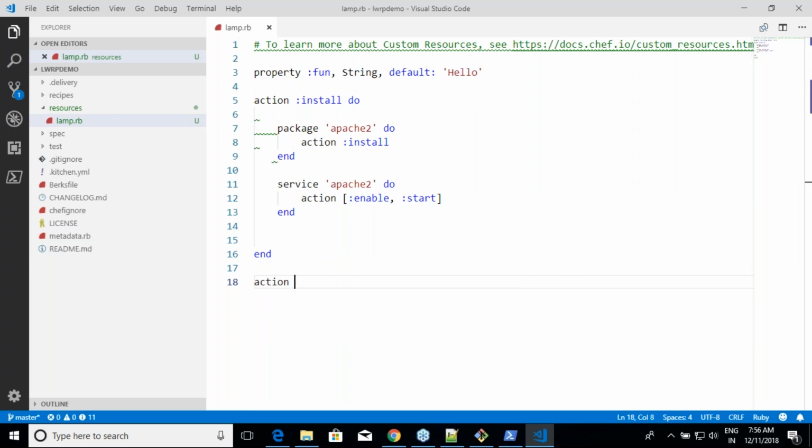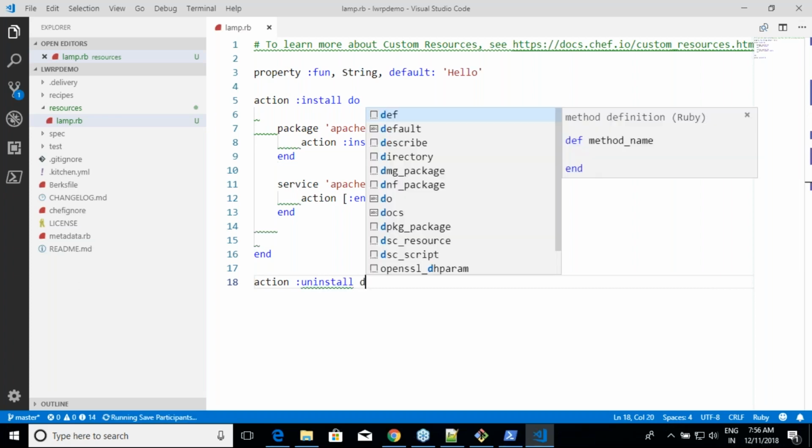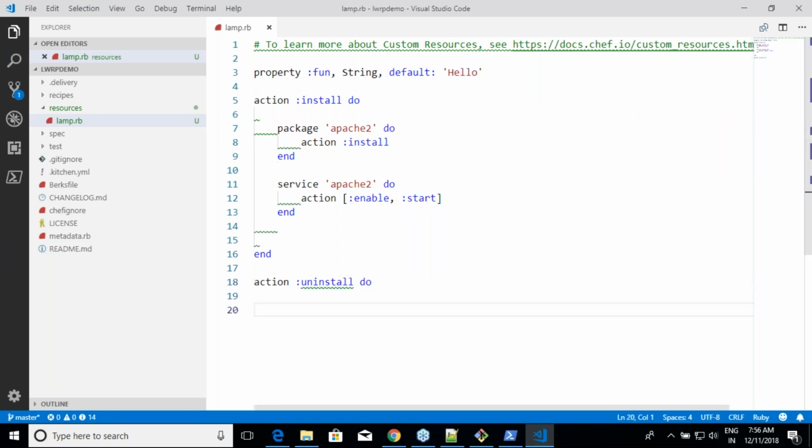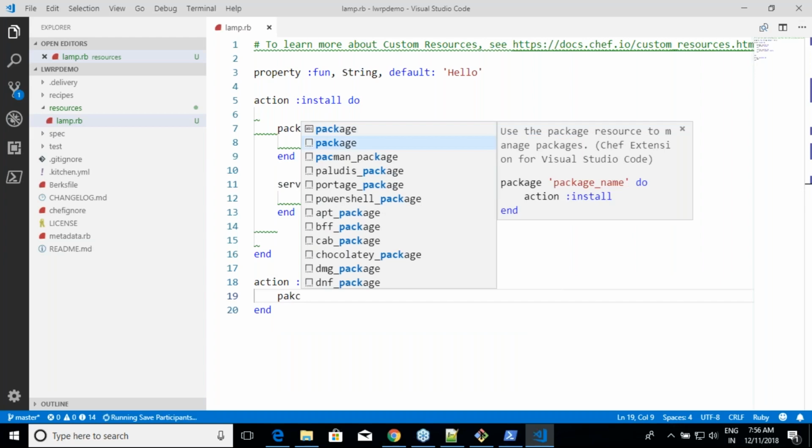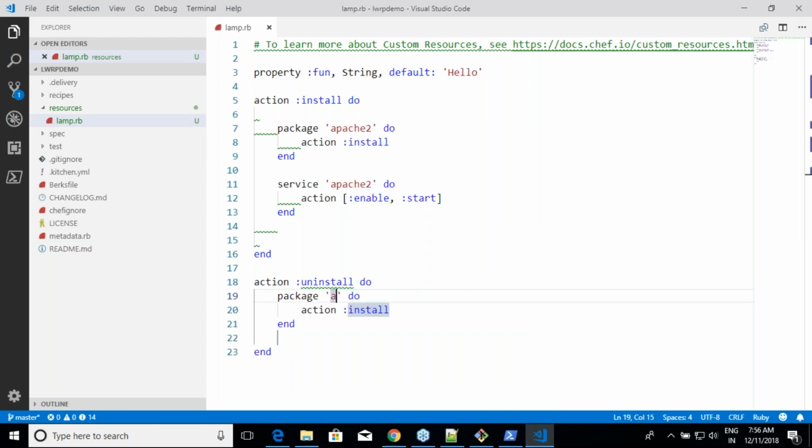Yeah. Now I am writing one more action. Action uninstall. Right? Do. And whenever he says uninstall, package Apache 2, and I will say purge, whatever makes sense. So what have I written now? I have written a reusable resource.